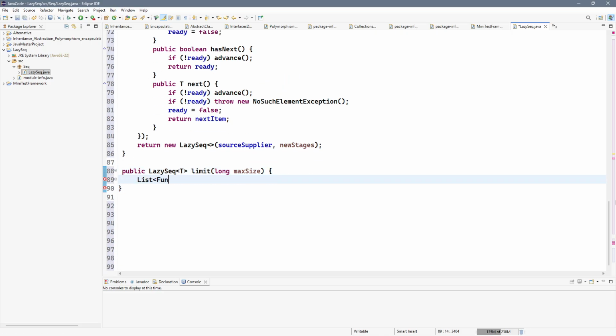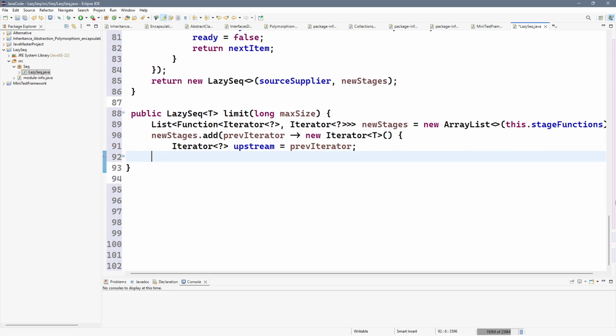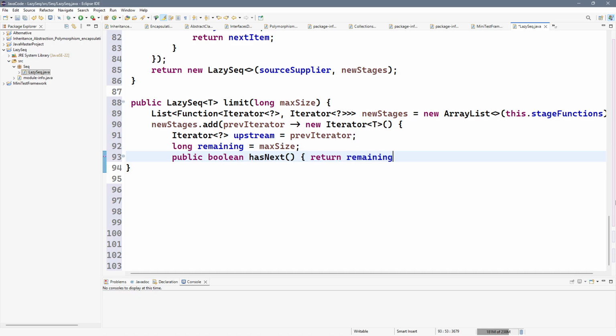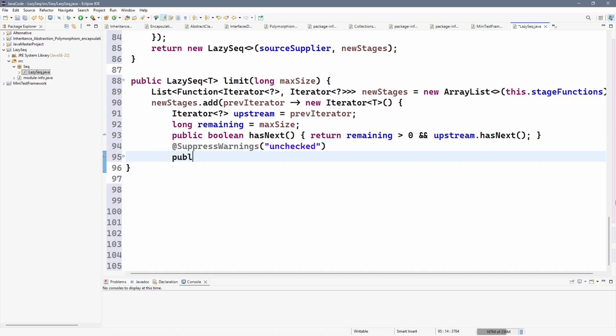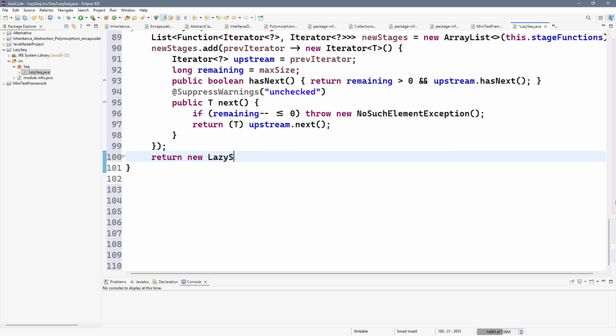Limit adds a counter that decrements on every next. Once remaining hits 0, has next returns false, effectively stopping the pipeline. Combined with iterate, it makes infinite streams safely finite, a core feature of functional pipelines.